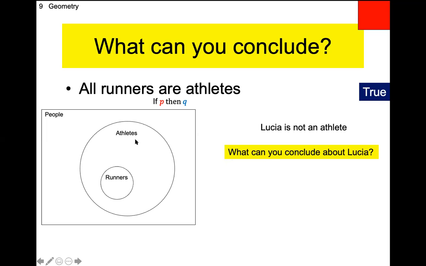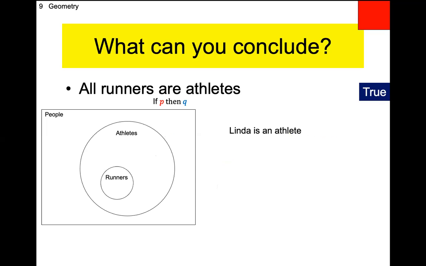But all runners are athletes. What if she's just people? Okay, she's just a person. So where does she exist? She exists outside the circle. She's a person, but she's not an athlete. Because remember, all runners are athletes. This is where it becomes, okay, maybe a little bit tricky. You just got to be careful. Everybody get this? Yep.